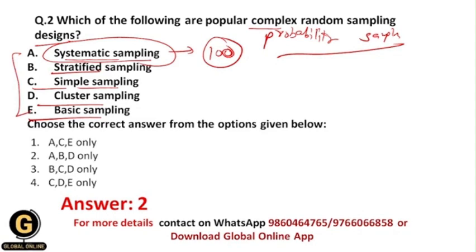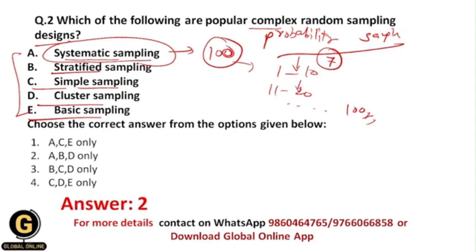For example, I will do a 1 to 10 interval, then 11 to 20 interval. So like this I will do up to 100. Then first of all I will select randomly any number from this 1 to 10. For example, if I select number 7, then in every next interval I am going to select the 7th number.